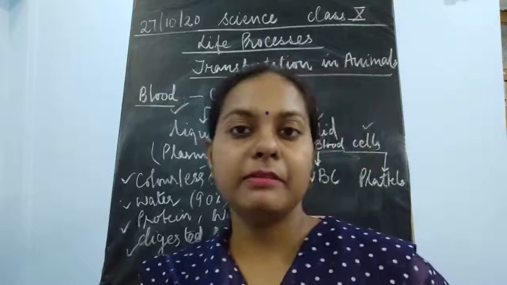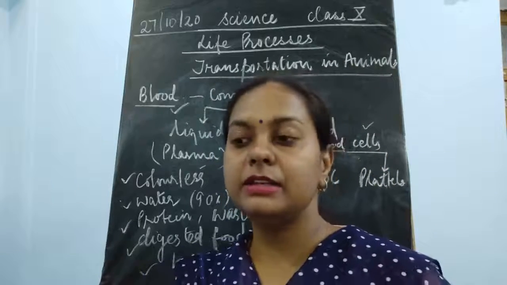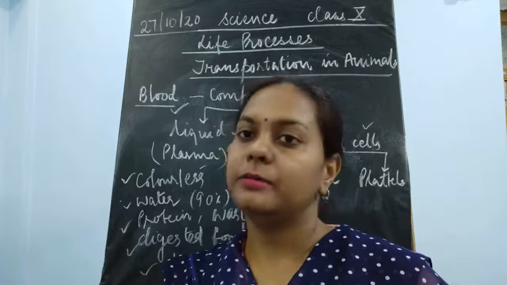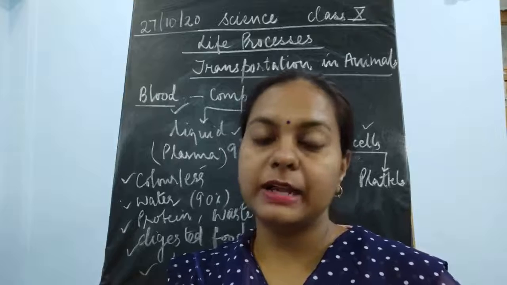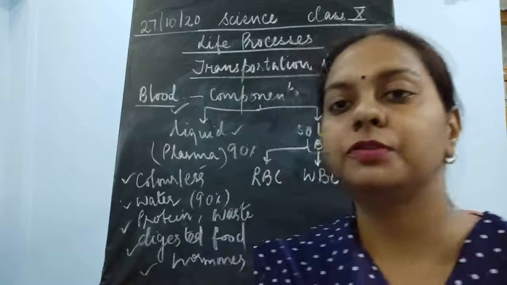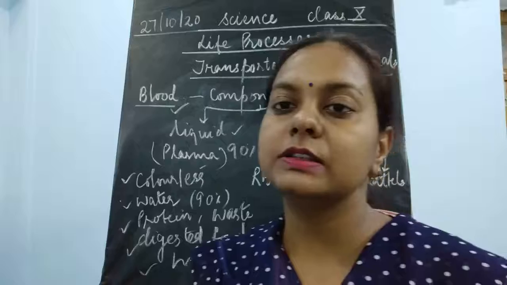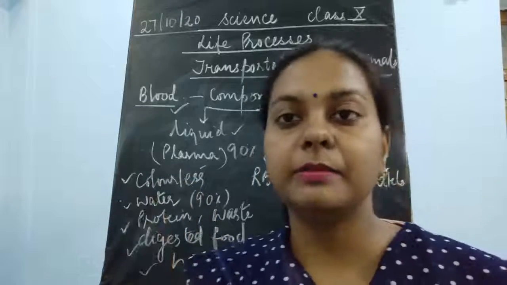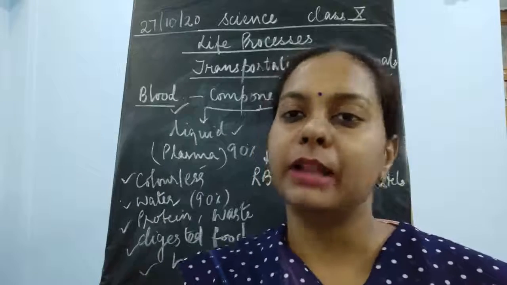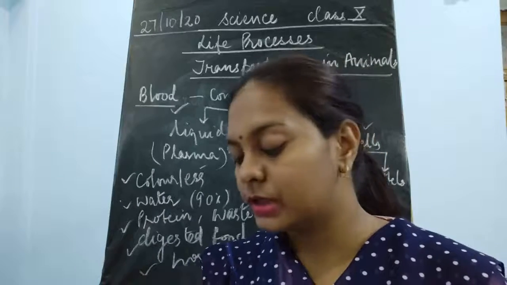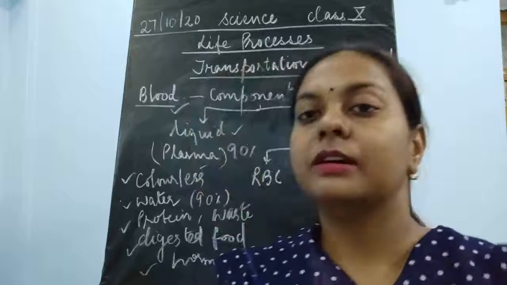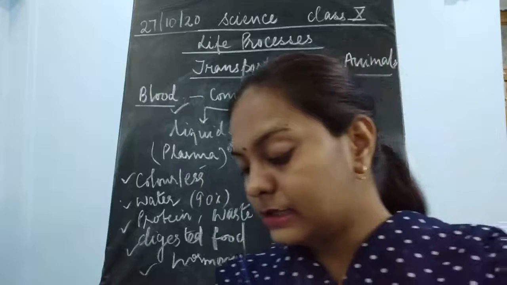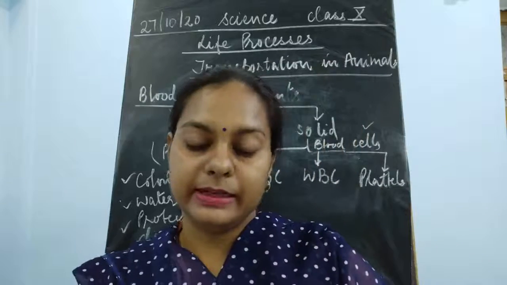This is the main medium of transport. It is the main medium which gives fluidity to the blood. If plasma is not present, then the blood would not be able to flow in the blood vessels. So this is the speciality of the plasma, because of which it helps the blood to flow easily in the blood vessels. It has different types of blood cells. These blood cells are the WBCs, the RBCs and the platelets.